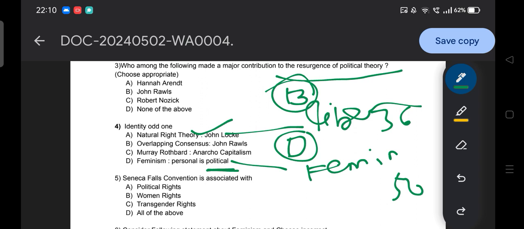question 5, Seneca Falls Convention is associated with option A political rights, option B women's rights, option C transgender rights, option D all of the above. Seneca Falls Convention.